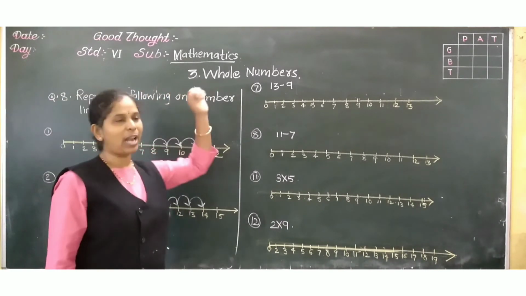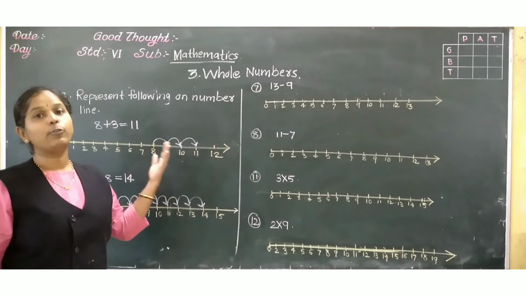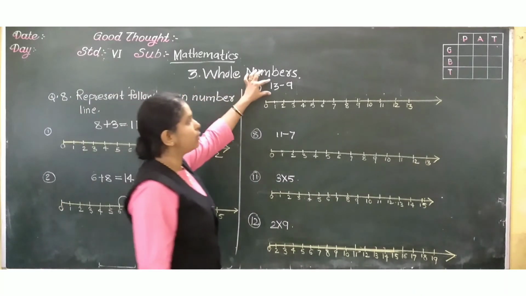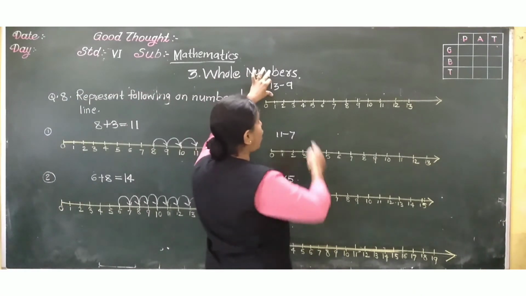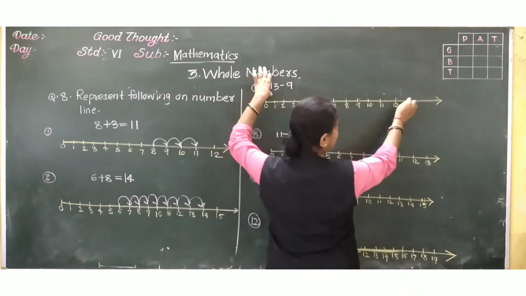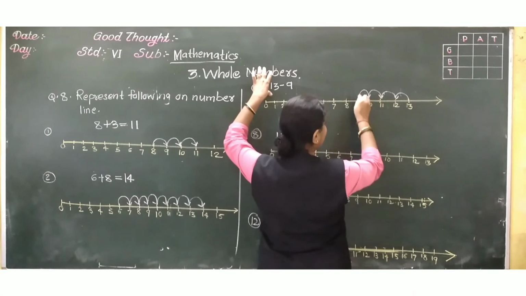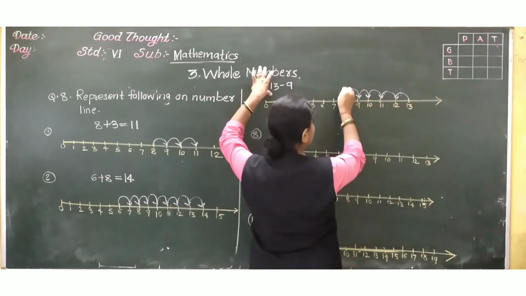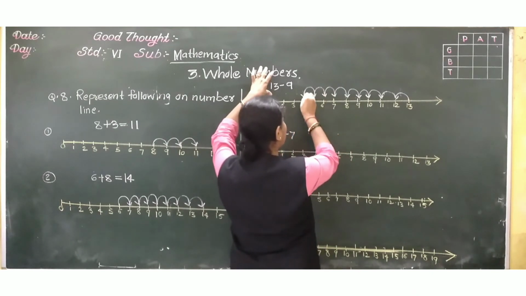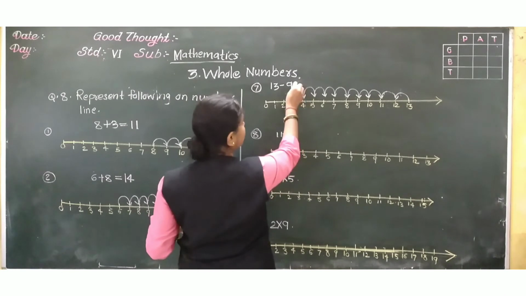Now here subtraction is there. While doing subtraction, what did I say? We have to move back. Now 13: from 13, how many gaps do we have to move back? 9. So start from here. 1, 2, 3, 4, 5, 6, 7, 8, 9. So 13 minus 9 is how much? Where did we reach? 4.